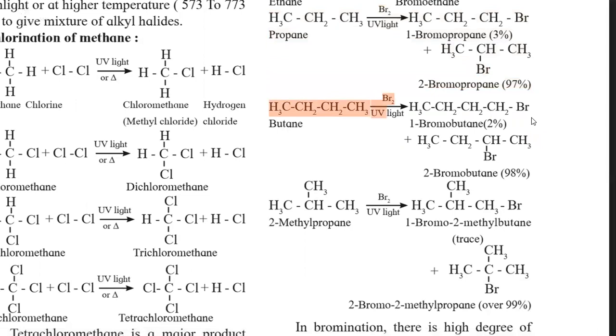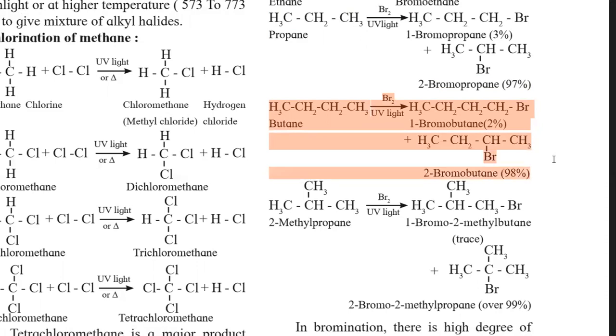It's a 4 carbon containing alkane. Again, this contains CH3 carbon containing hydrogen as primary and CH2 carbon as secondary. So here the replacement of hydrogen from primary carbon gives 1-bromobutane. It is only 2%, but the replacement of hydrogen from secondary carbon takes place, and that gives the 2-bromobutane. It is 98% and it is a major product.